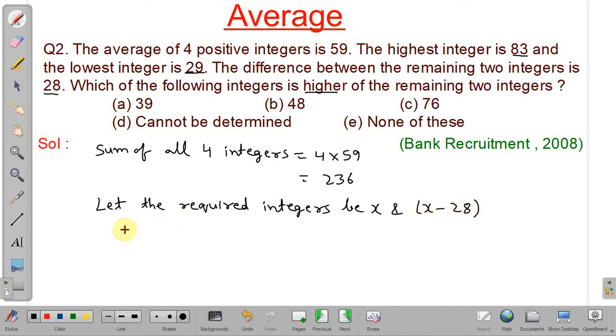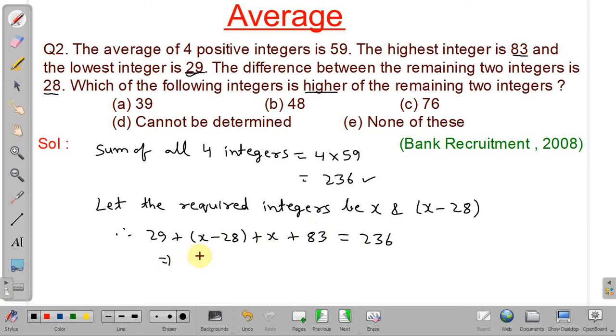Okay. Therefore, what will be the total sum? See, the smallest integer is given as 29. So 29 plus x minus 28 plus x, and the largest integer is 83. Okay. And the sum will be equal to 236 as we calculated.